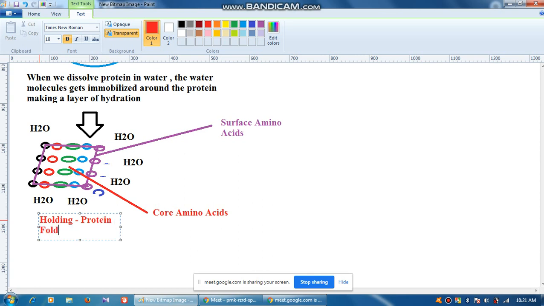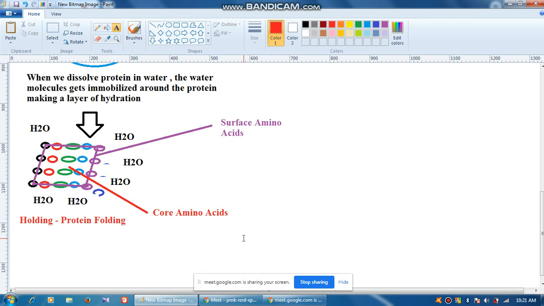Do you understand? So what has happened? There is a proper arrangement of amino acids. It is not that any amino acid can be present anywhere. For different proteins, this folding will be different, that is for sure. Now you consider this, that for albumin this is the arrangement. So these surface amino acids are in direct contact with these water molecules.